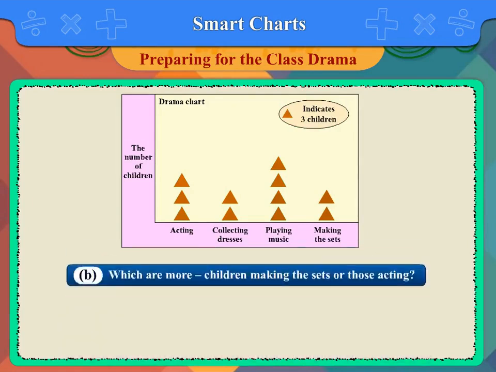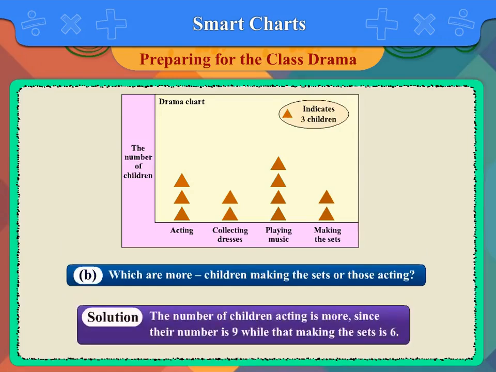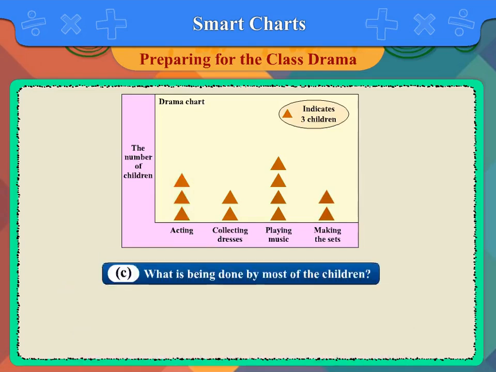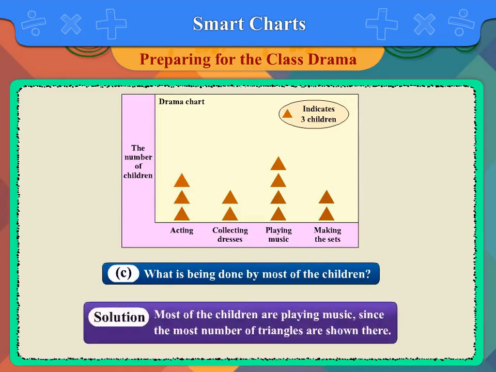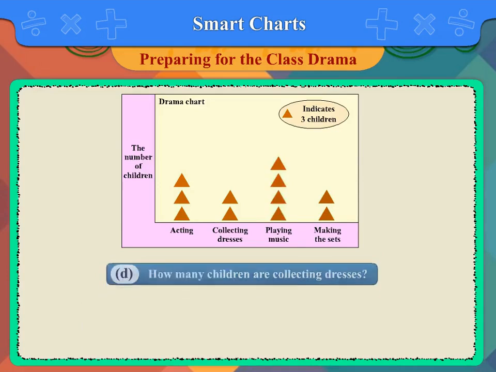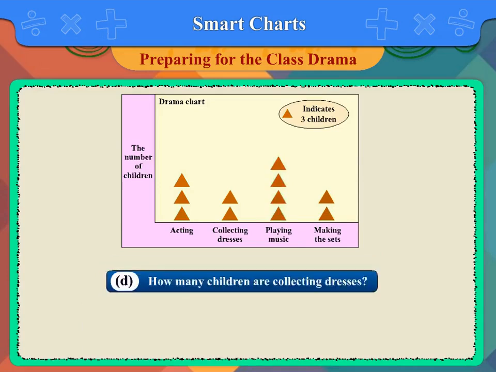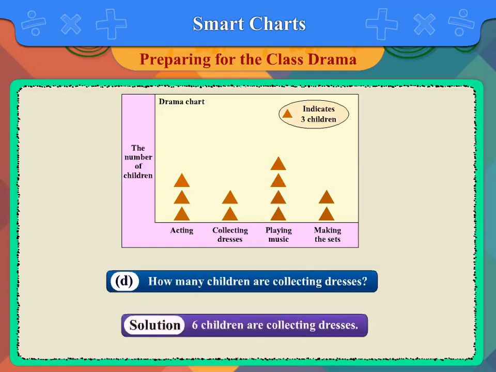B. Which are more, children making the sets or those acting? Solution: the number of children acting is more, since the number is 9, while that making the sets is 6. C. What is being done by most of the children? Solution: most of the children are playing music, since the most number of triangles are shown there. D. How many children are collecting dresses? Solution: 6 children are collecting dresses.